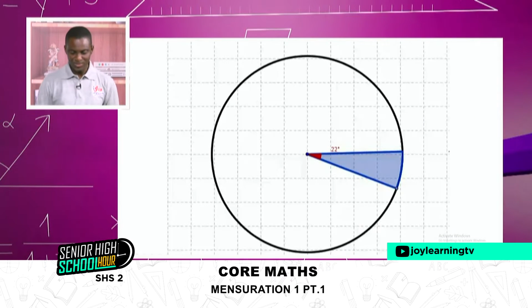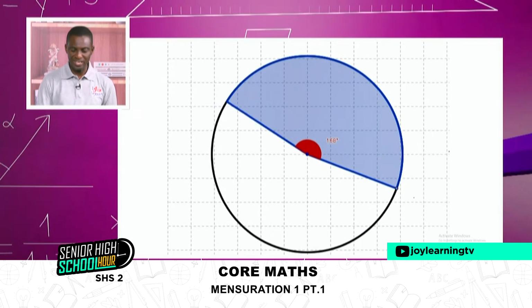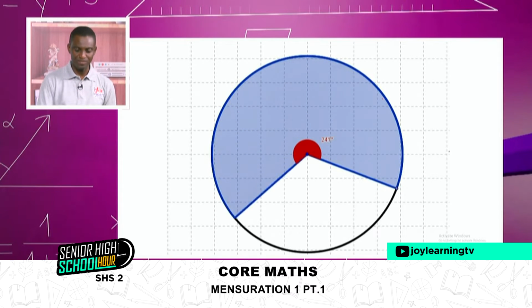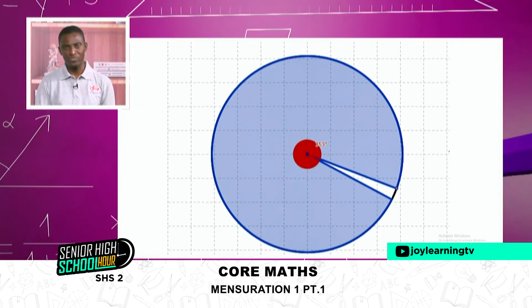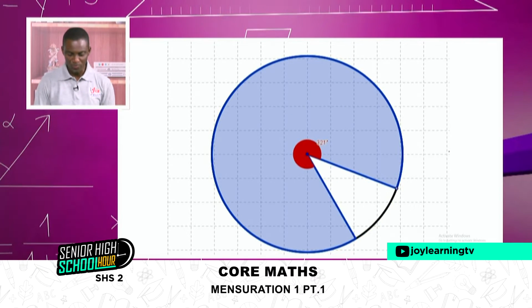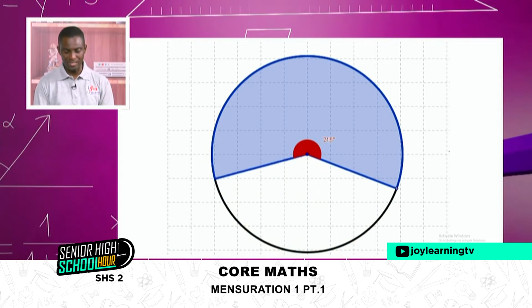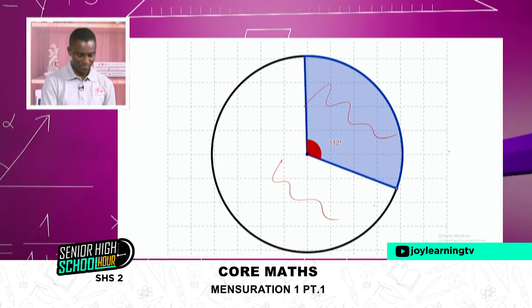Good. So you can also see from here that as we have two radii and then the arc is moving, you see two sectors, one small, the other one big. So we always have the minor sector and the major sector. So you can see different sectors being created here, a sector here and a sector there as well.